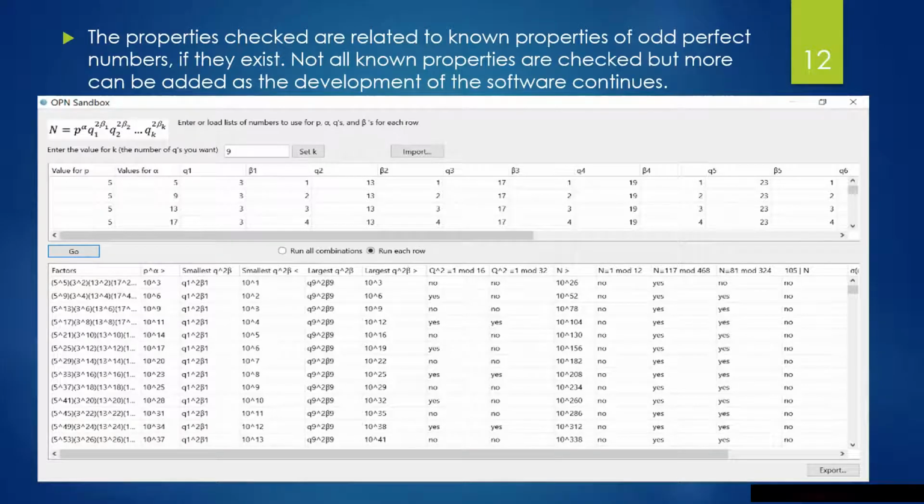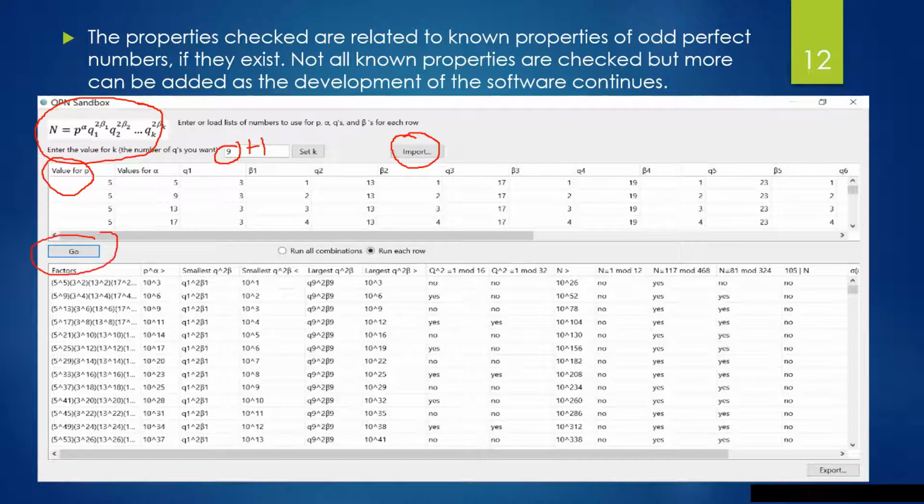So here's what our version 1.0 sandbox looks like. We have the form of n, so you're reminded of n. The value k is the number of q's that you want. So if you want to take a look at the number of factors, you would add 1 because this is the q's. It does not include the special prime p. You can import via a CSV, and it will auto-populate all of these. Then you would